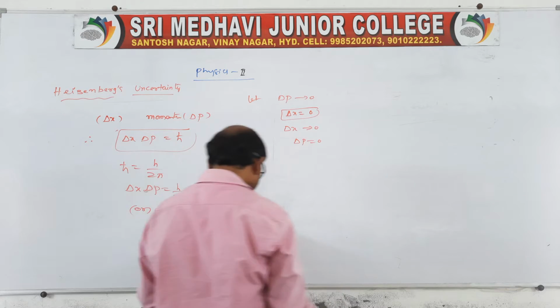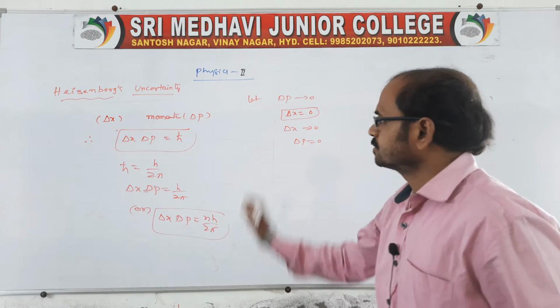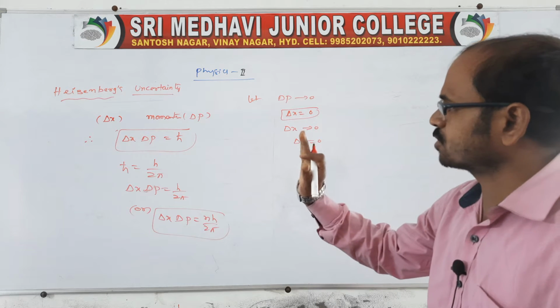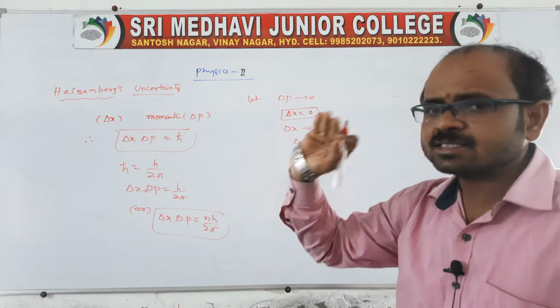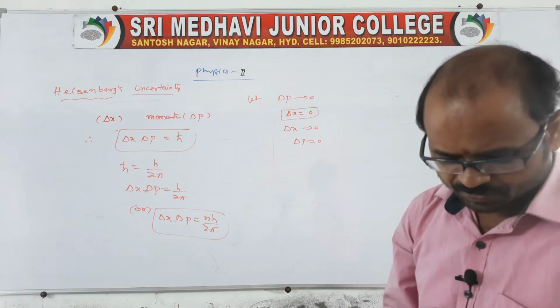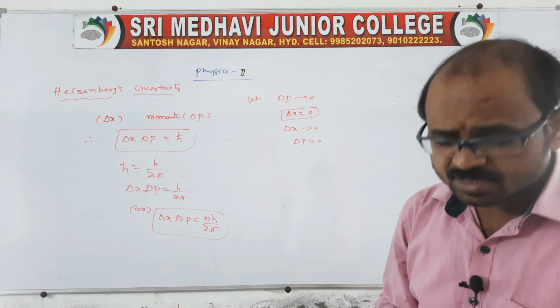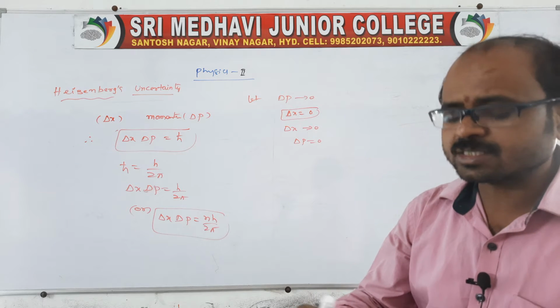Similarly, remember, we cannot measure both momentum and position of a particle at the same time. This we call uncertainty, Heisenberg's uncertainty principle. Clear? So this relation is related to the uncertainty principle.